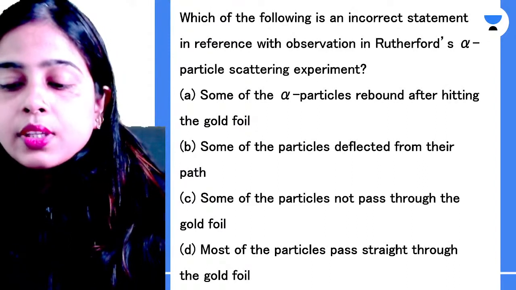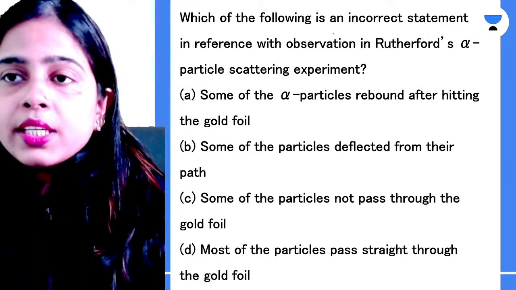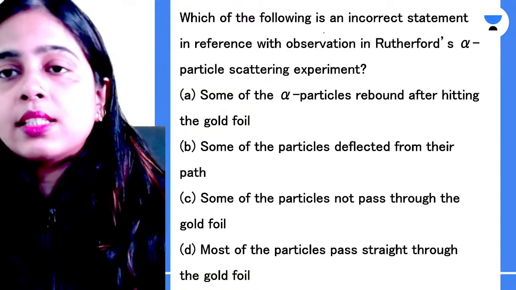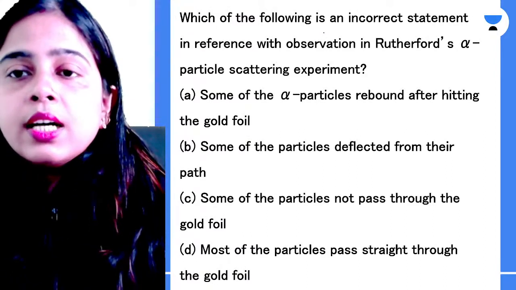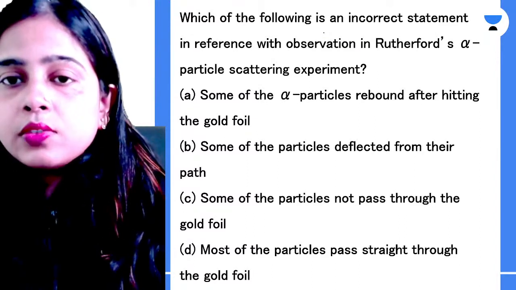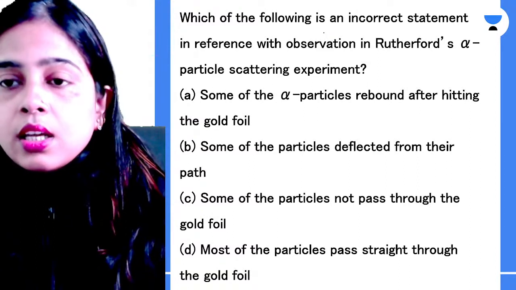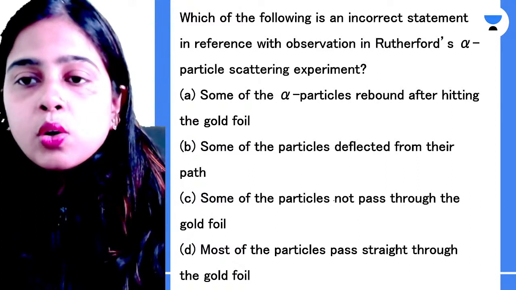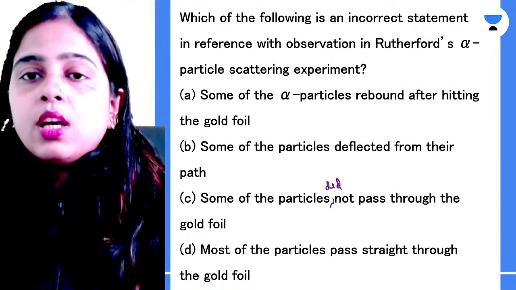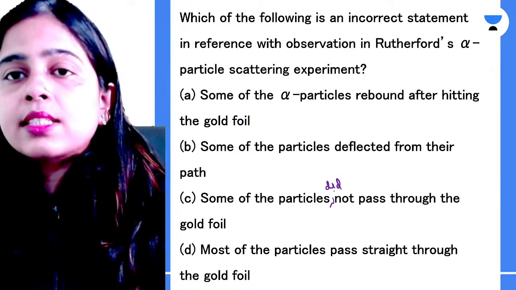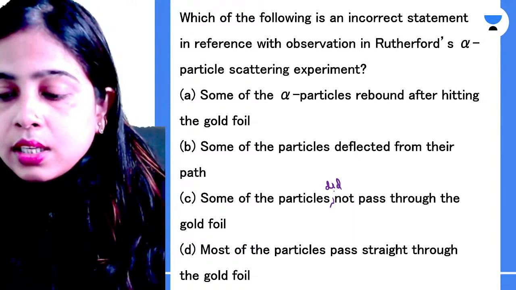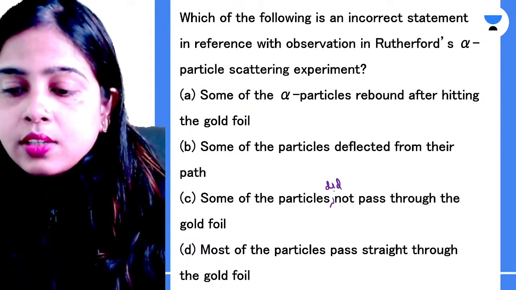Next question. Which of the following is an incorrect statement in reference to the observations in Rutherford's alpha particle scattering experiment? Some of the alpha particles rebound after hitting the gold foil. Some of the particles deflected from their path. Some of the particles did not pass through the gold foil. Most of the particles pass straight through the gold foil. So, which of the given options is an incorrect statement in reference to the observations in Rutherford's alpha particle scattering experiment? Okay. Hello, Sitlingesh. Welcome to the class.